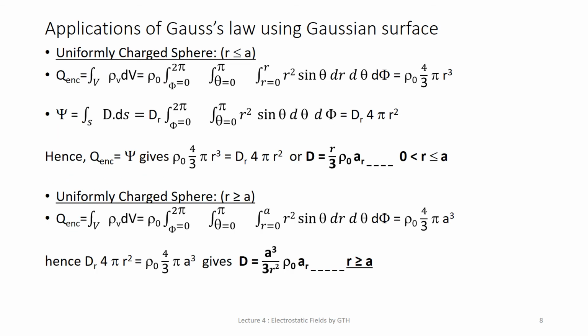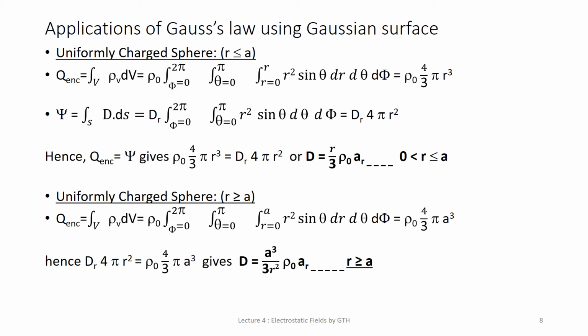Now this is the last derivation for application of Gauss law using Gaussian surface. Consider a sphere of radius a, uniformly charged, with charge density rho 0 coulomb per meter cube. To determine D, that is the displacement vector, everywhere, we construct a Gaussian surface for two cases. One is r less than or equal to a, and second is r greater than a.